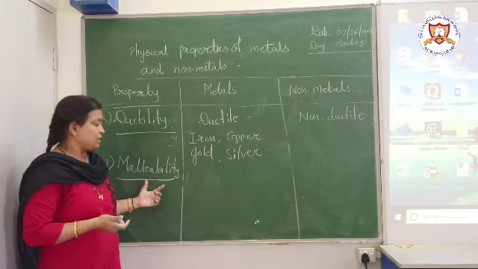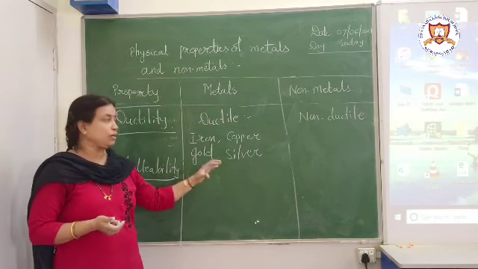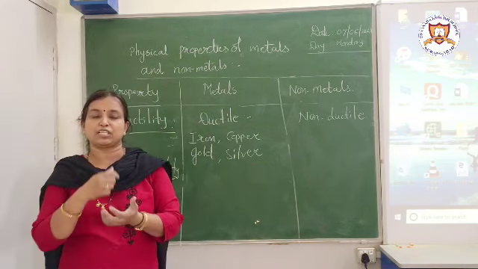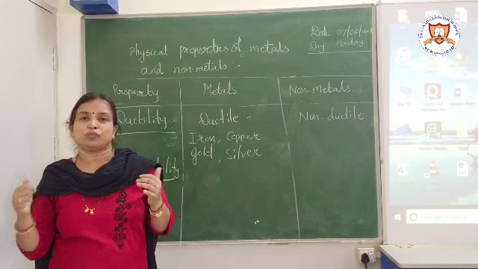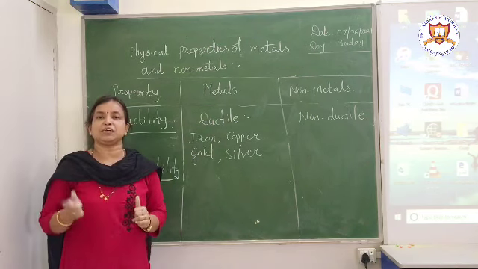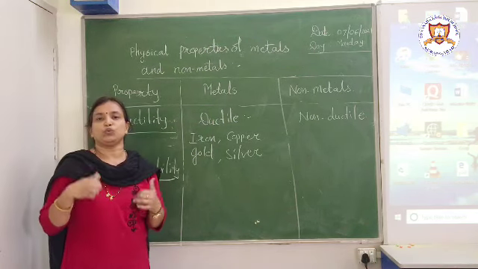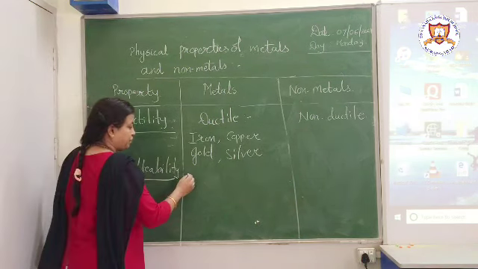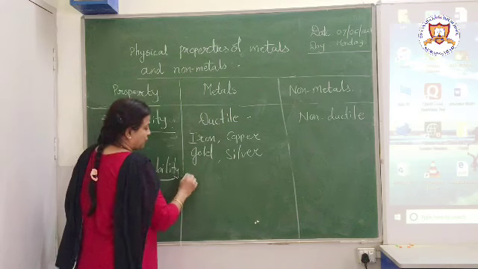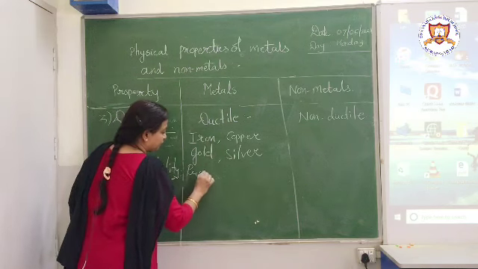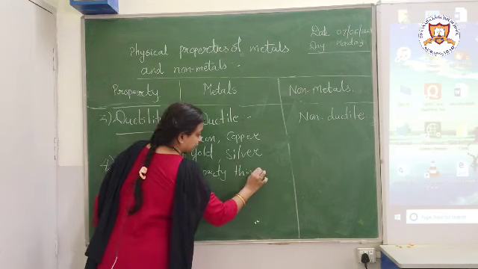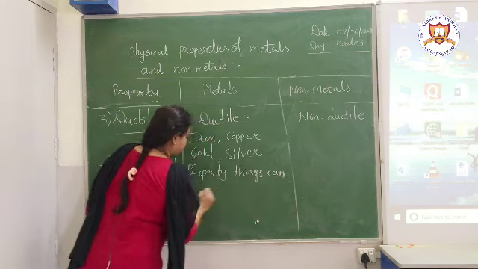So that property is nothing but malleability. What is that? The ability of a substance to be beaten into thin sheets is called malleability. This is a property by virtue of which things can be beaten into thin sheets.